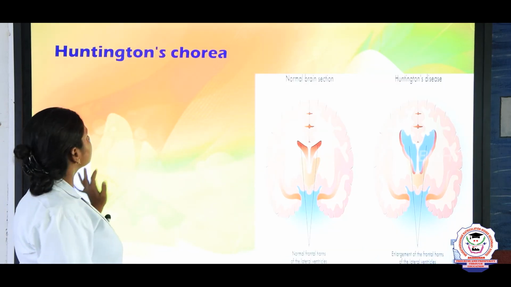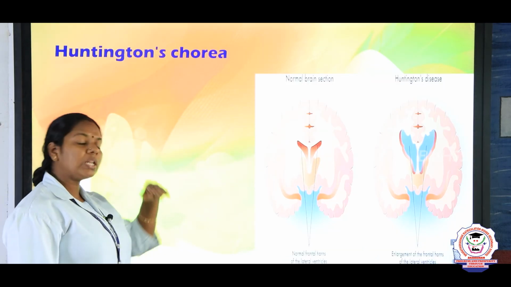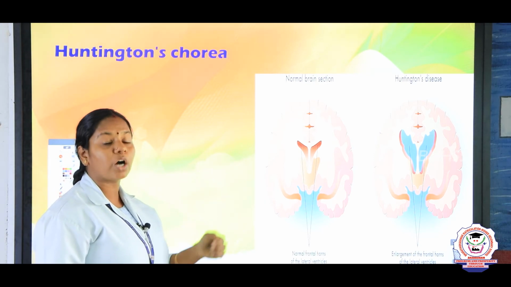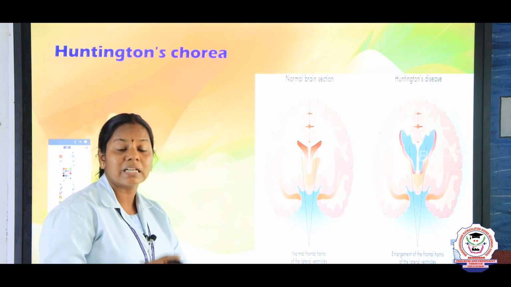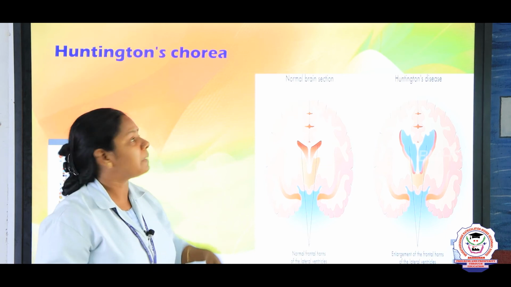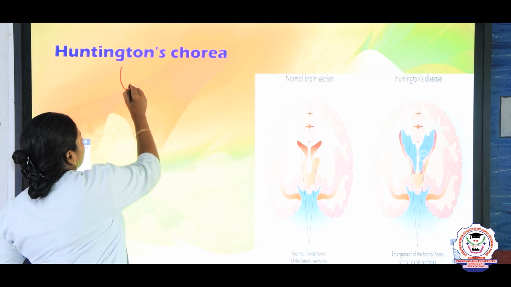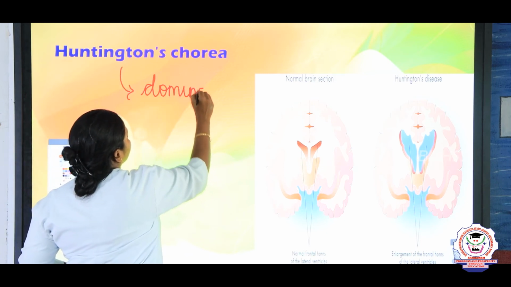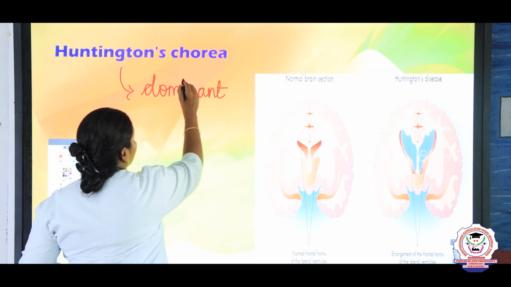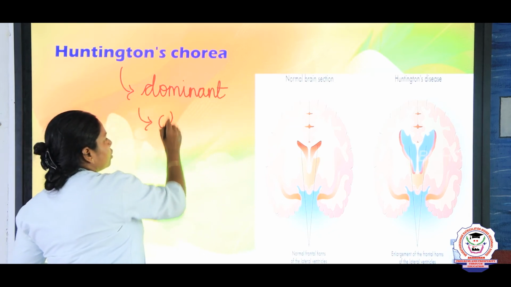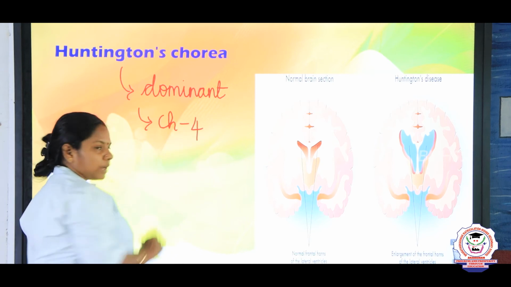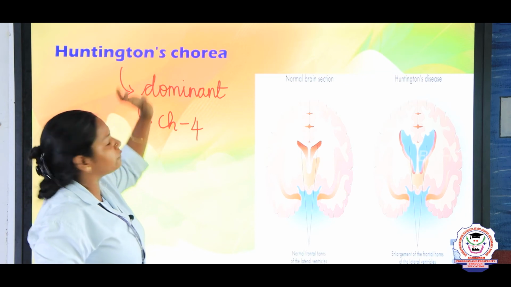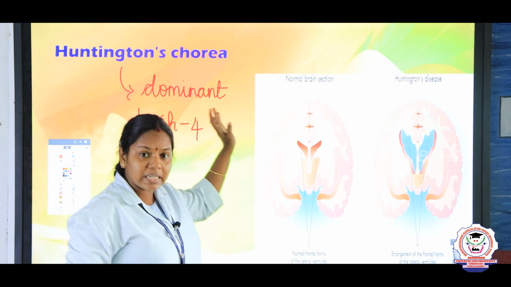And now we are going to see about Huntington chorea. All these three disorders, thalassemia, phenylketonuria and albinism, are autosomal recessive. That is, the gene is not expressed. But this Huntington chorea is the first disorder due to a dominant gene. It is not given in your book, children, just underline. And it is also due to the defect in chromosome 4. The gene present in chromosome 4 becomes dominant and is responsible for causing this disease, Huntington chorea.